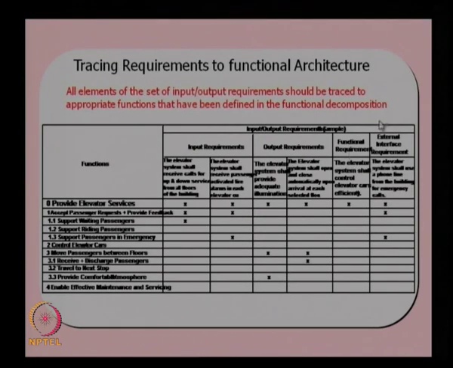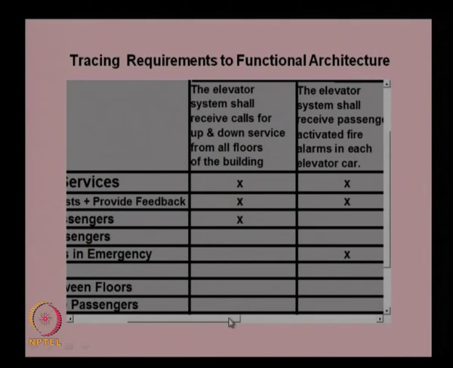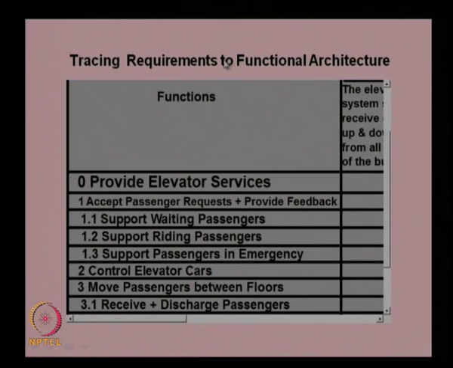For this we will use a chart where we show the functions and the requirements. I will show you a more detailed diagram. You can see here how we trace the requirements. We write down the requirements here. Suppose you take provide elevator services as one requirement; accept passenger request and provide feedback will be one function. Then support waiting passengers, support riding passengers, support passengers in emergency, and control are the sub functions. These are basically the sub requirements from the customer, so we need to find out which functions satisfy these requirements.